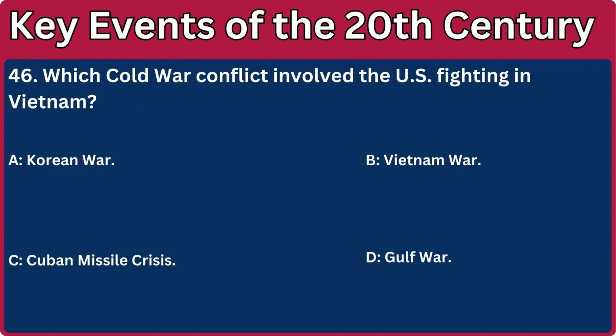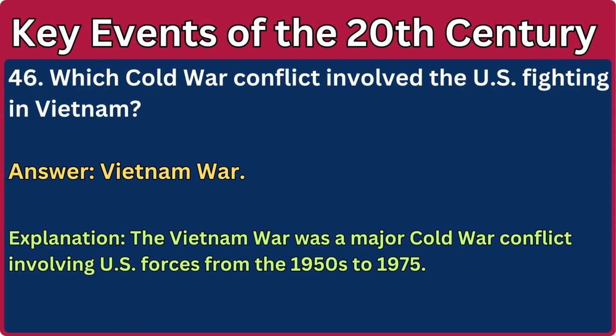46. Which Cold War conflict involved the U.S. fighting in Vietnam? A. Korean War. B. Vietnam War. C. Cuban Missile Crisis. D. Gulf War. Answer: Vietnam War. Explanation: The Vietnam War was a major Cold War conflict involving U.S. forces from the 1950s to 1975.